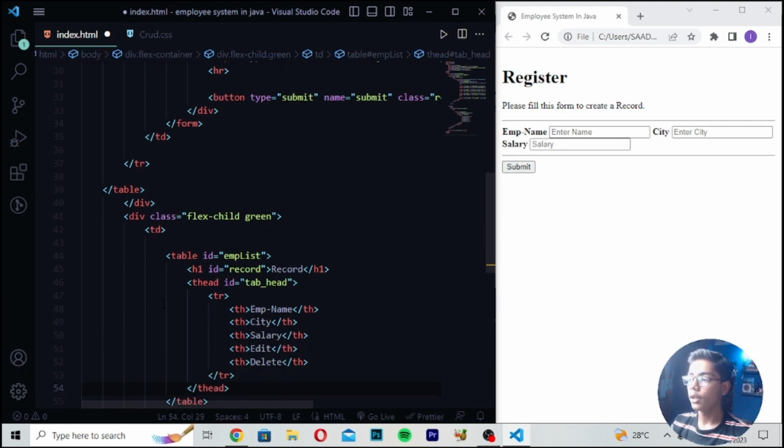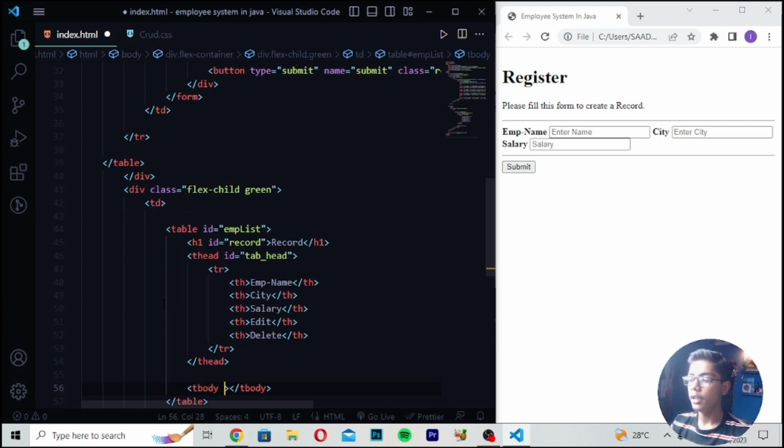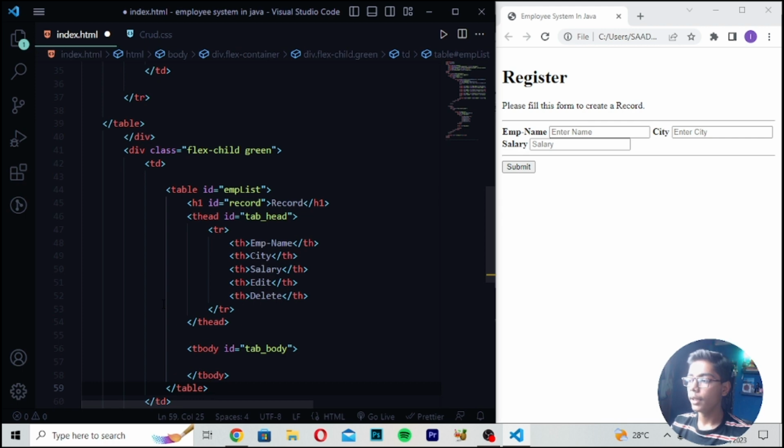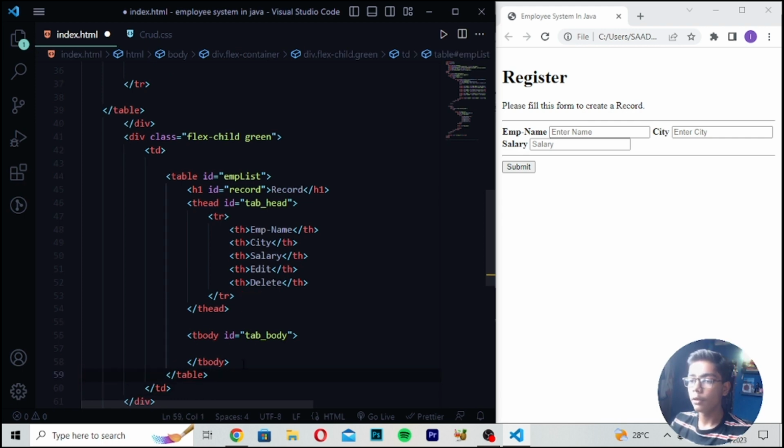Then you have to just move down this tag, right here tbody. In tbody, I will be writing tab underscore body. And here you have to just now do one thing. I will be moving down after this tag by giving a space. And then from here also you have to give a space like this.